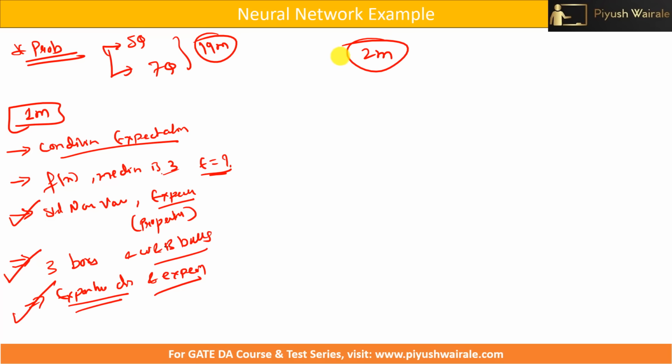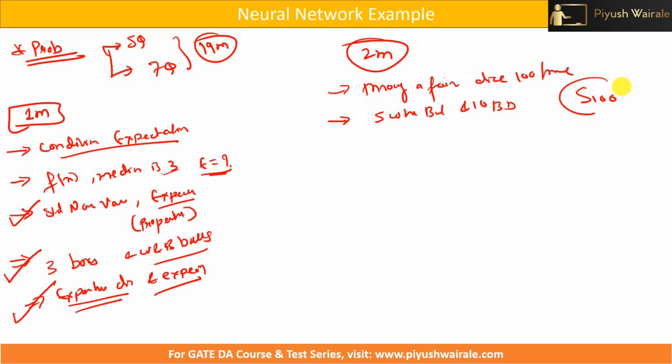Now what about the 2 mark questions here? There was one question based on throwing a fair die 100 times. Then we have one question based on a random experiment having 5 white balls and 10 black balls, where we need to find the expectation of S100, something like that. I can say very good question. Then we have one question based on Bernoulli distribution, but it was based on the central limit theorem. Then we have a question focusing on exponential distribution.